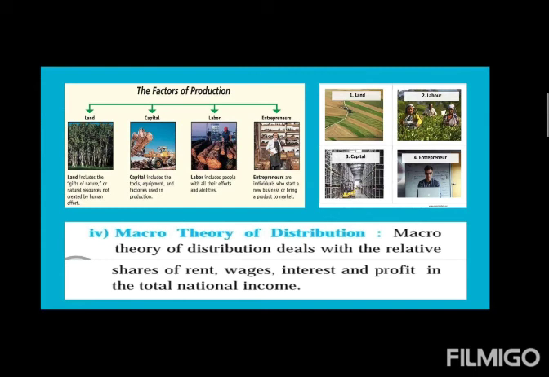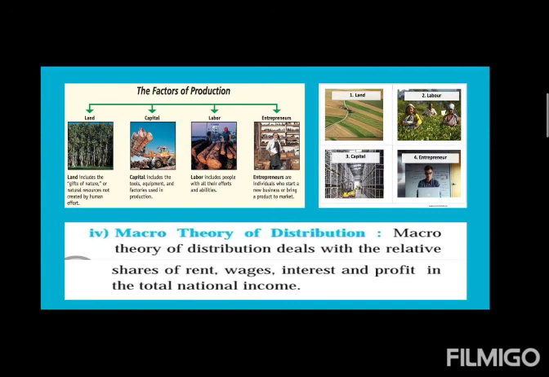This theory explains the shares or percentage of these rewards to national income. It deals with the aggregate rewards, not individual rewards, of the factors of production.